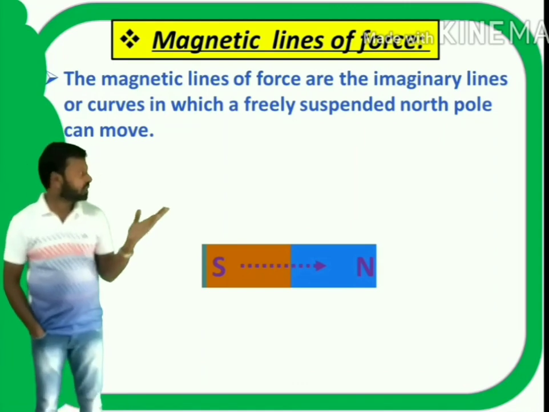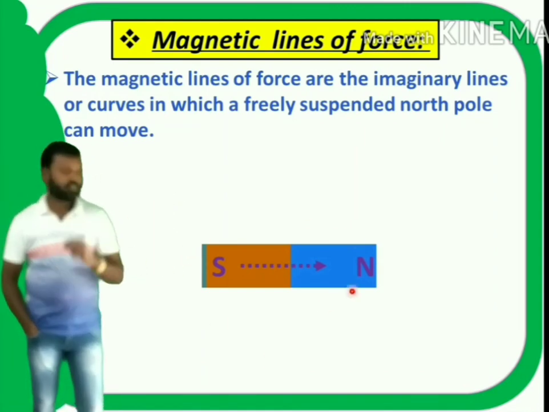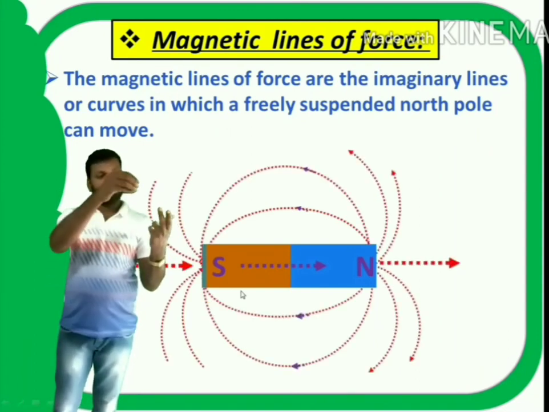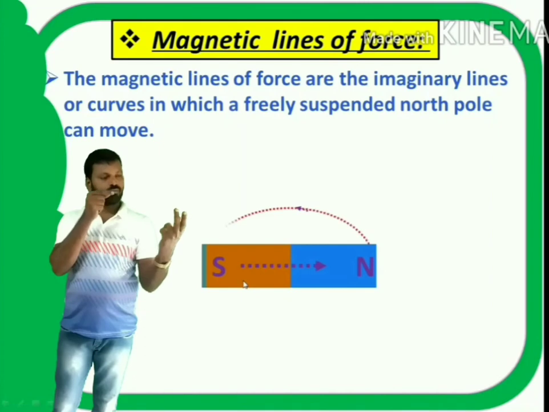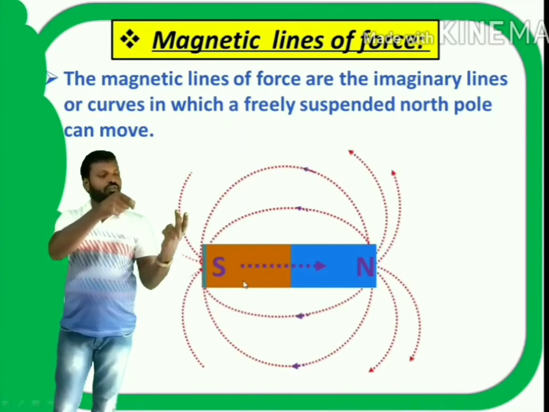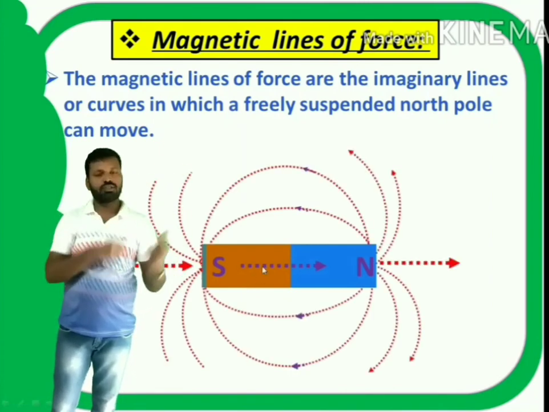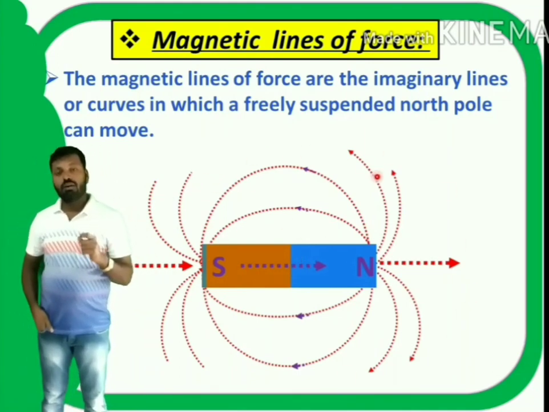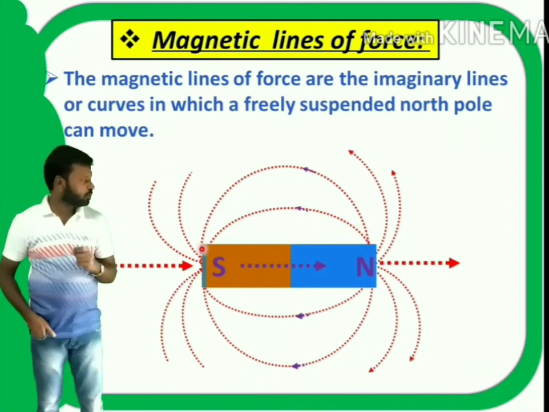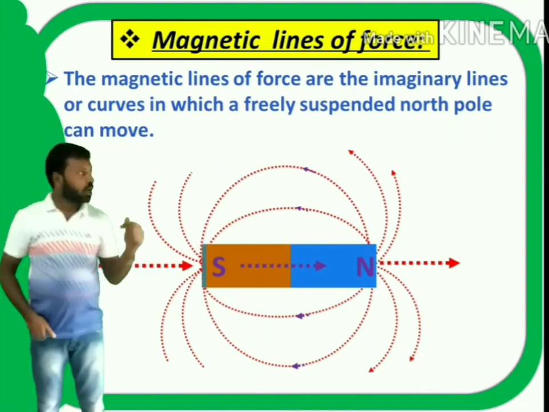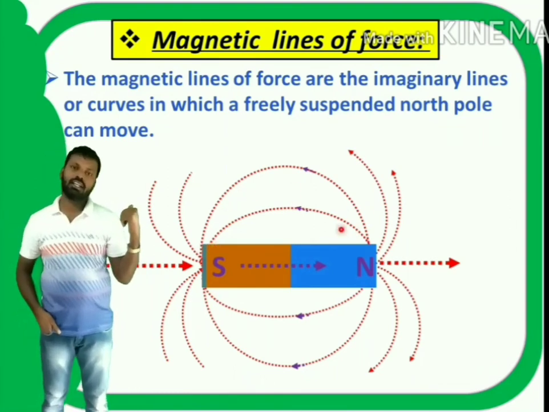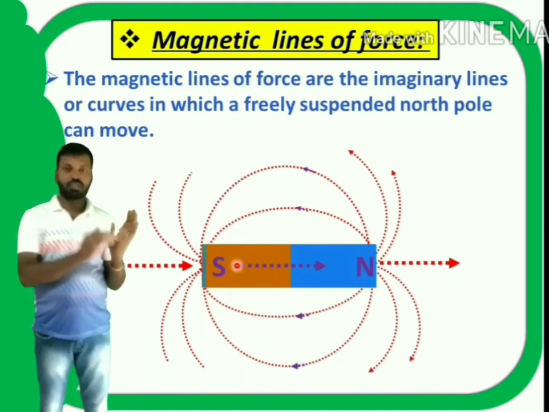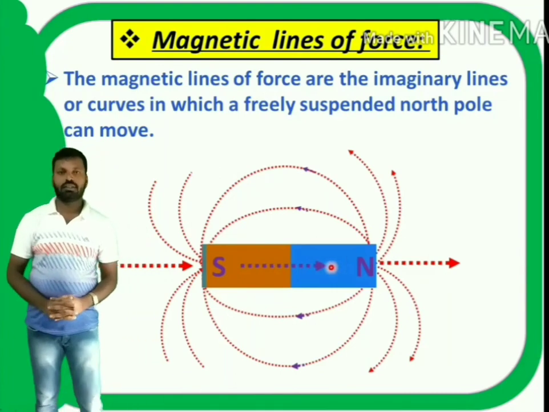If you draw magnetic lines of force, they look like this. Take a bar magnet like this. Now take a compass needle which always shows north pole. If you draw magnetic lines of force, then they look like this. They always start at the north pole and end at the south pole. Outside the bar magnet, the direction is from north to south, but inside the bar magnet, the direction is from south to north.